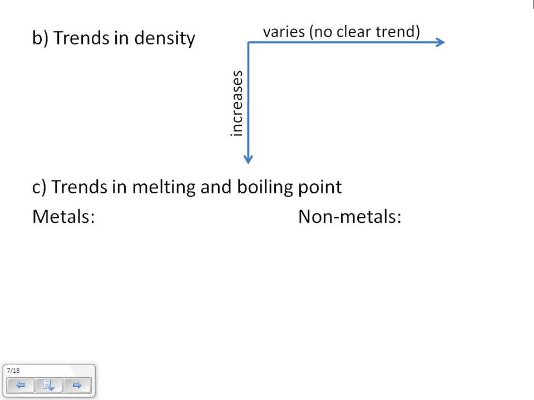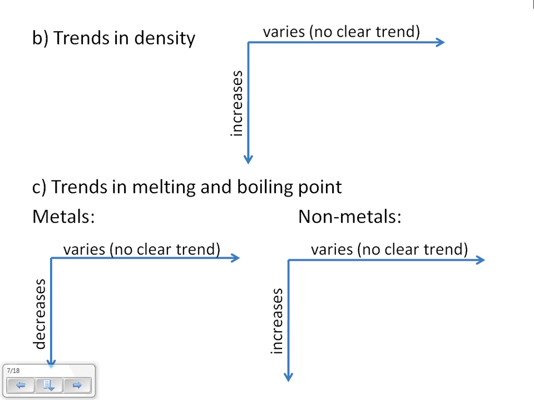A third trend is in melting points and boiling points. When we compare metals and nonmetals, for metals, going across, it varies. There's no clear pattern. But as you go down, the boiling point and the melting point decrease. For nonmetals, it's the opposite. As it goes across, again, it varies. There's no clear trend. But as you go downwards, it actually increases.